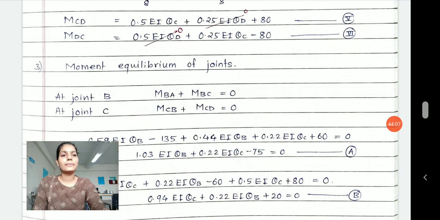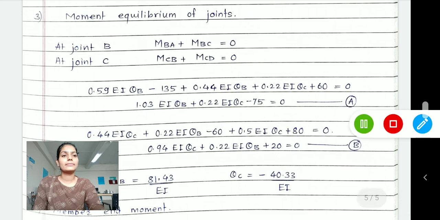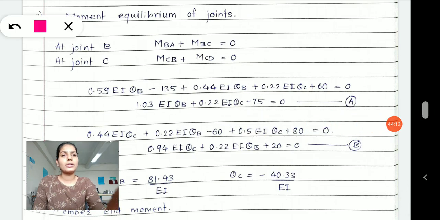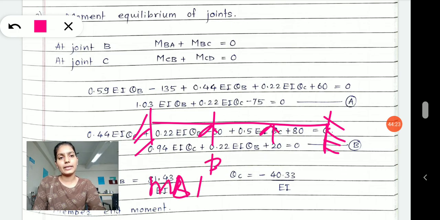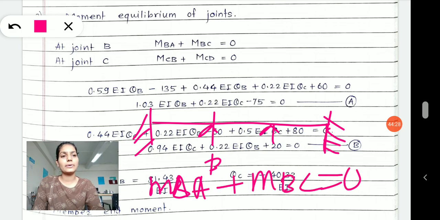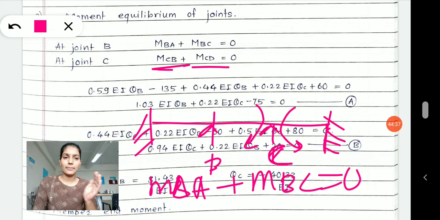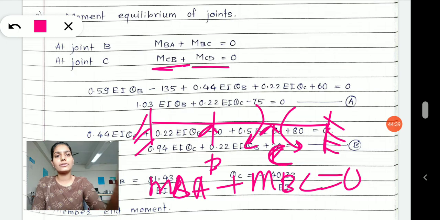And therefore, I have taken moments, see here, this was my beam. At the intermediate supports, I have written two equations. Moment at B will be moment BA plus moment BC is equal to 0, as well as at C. At C, moment CB plus moment CD, if you add that, is equal to 0.